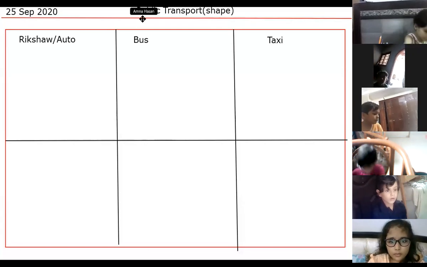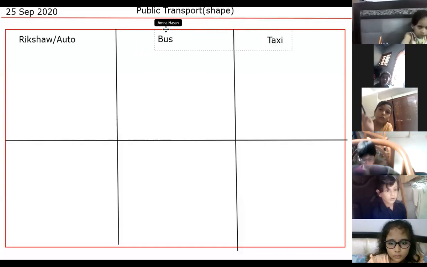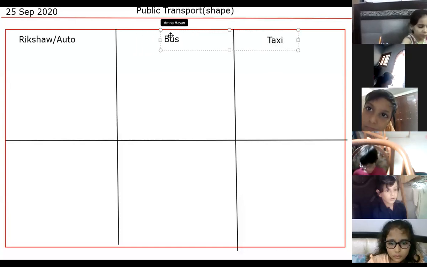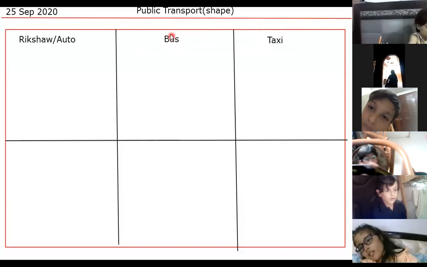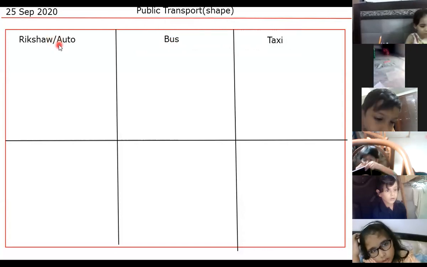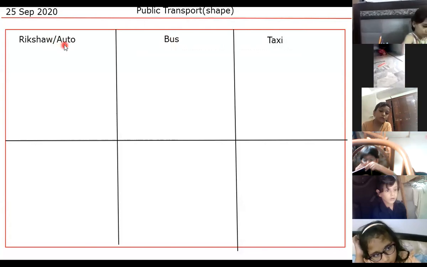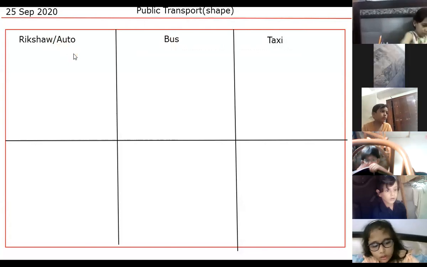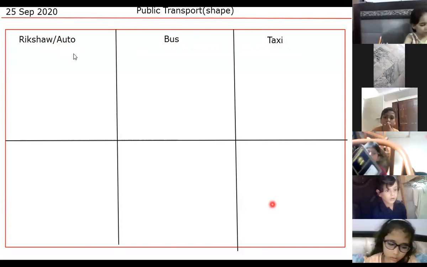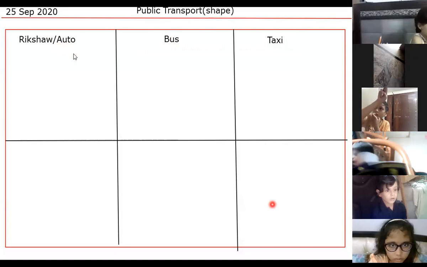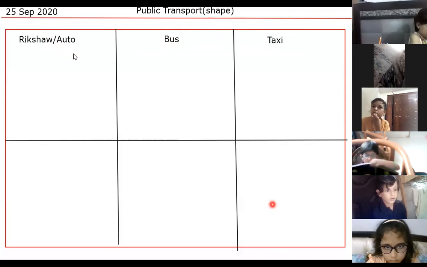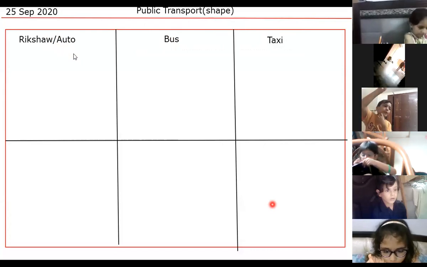We are going to draw the basic shapes. Now I'm going to ask those persons who didn't tell me their name. You have to give me the first basic shape of these three, the auto rickshaw. What is the basic shape of an auto rickshaw? Who's going to tell me? What is the basic shape of a rickshaw?